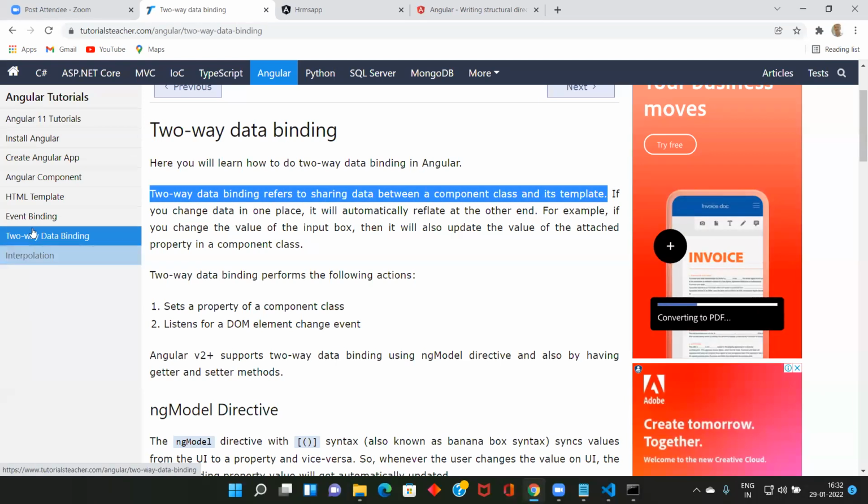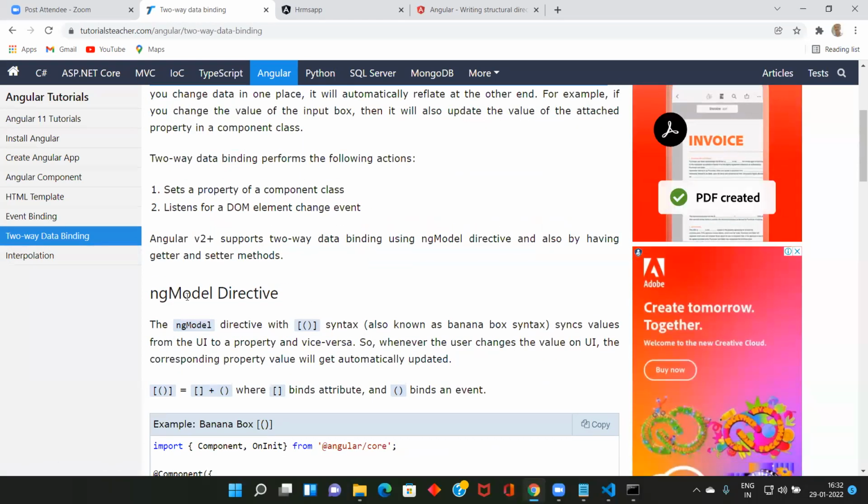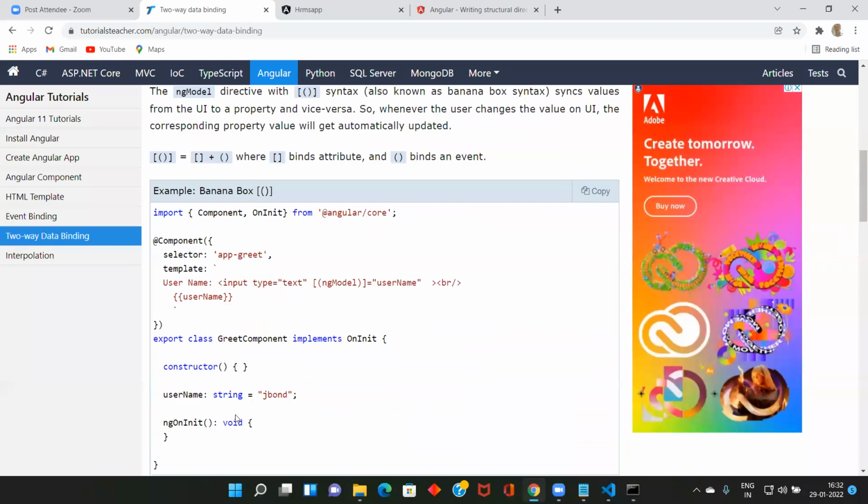Interpolation is not two-way. Only this is two-way. So how will you do two-way? By using ngModel.